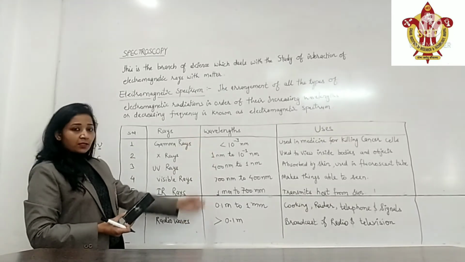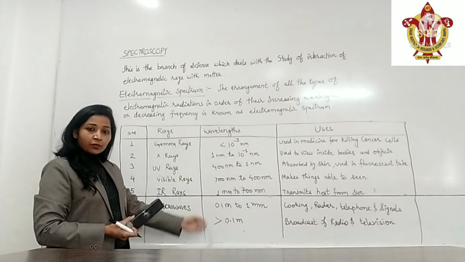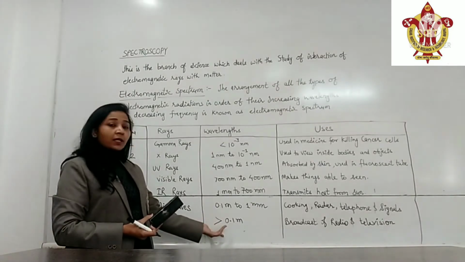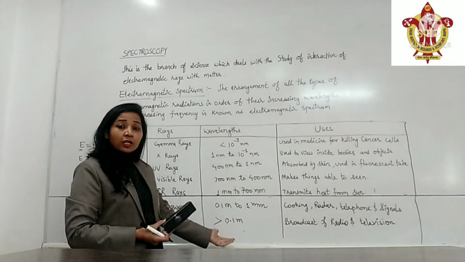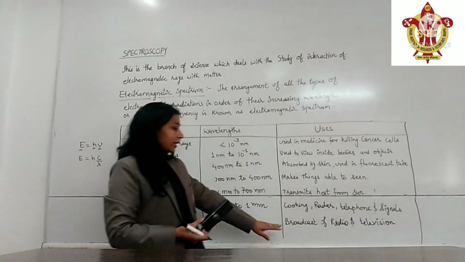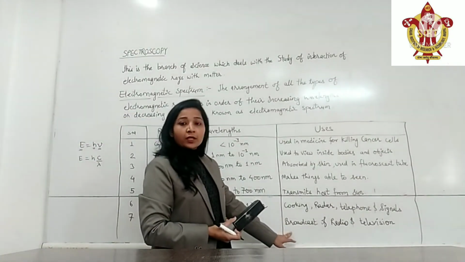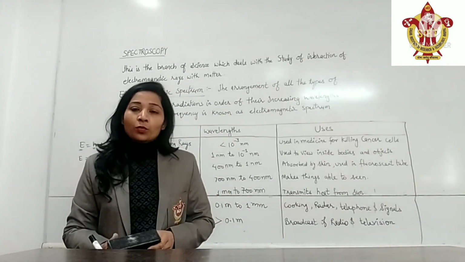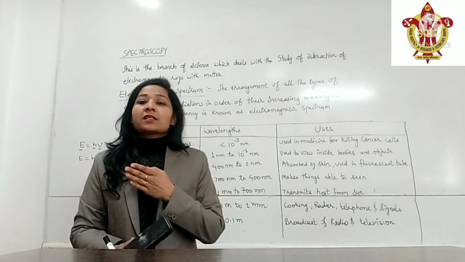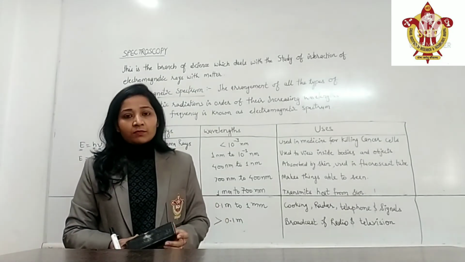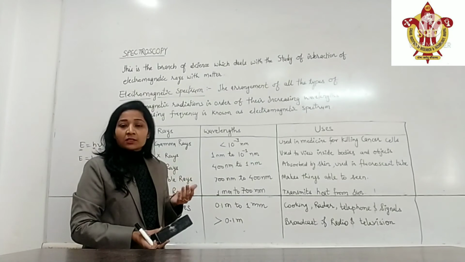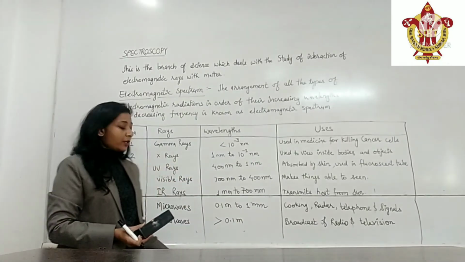We are watching this in the increasing order of wavelength from top to bottom. Radio waves are used for the broadcast of radio and televisions. As all of us use television and radio in our homes, these signals are provided by the radio waves.